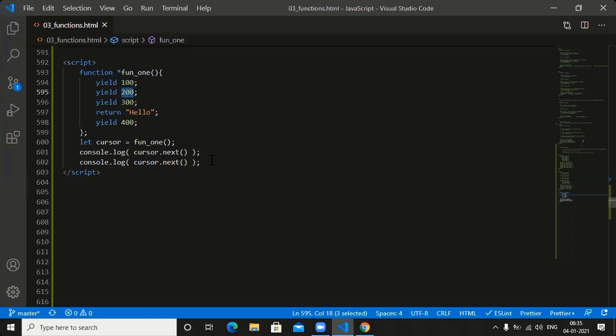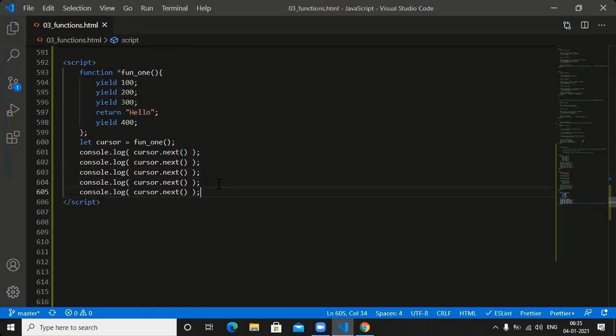And here also, whenever we call the next function, 300 will be executed. Whenever we call the next function, which message will execute? Hello, done equal to true. Next one. Can you place one more thing here? What is the one more thing here? Undefined, done equal to false.